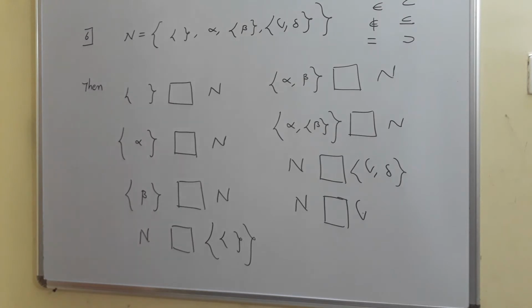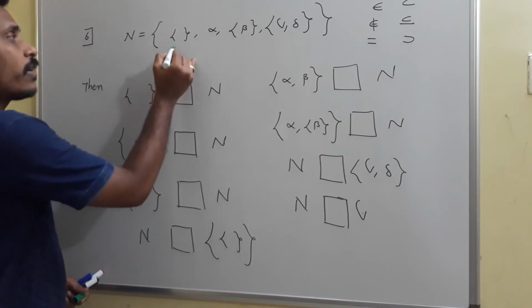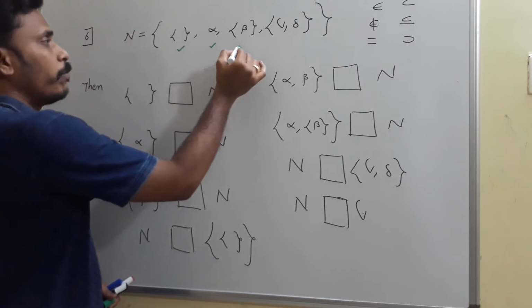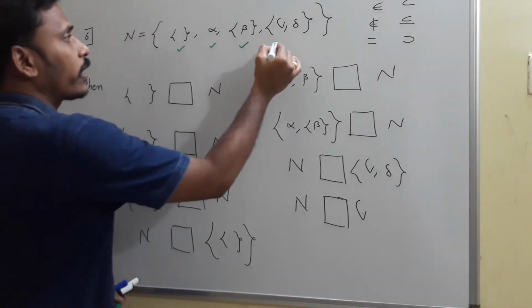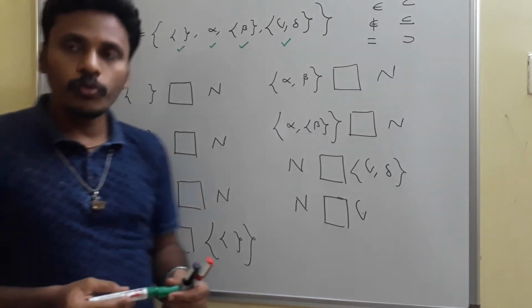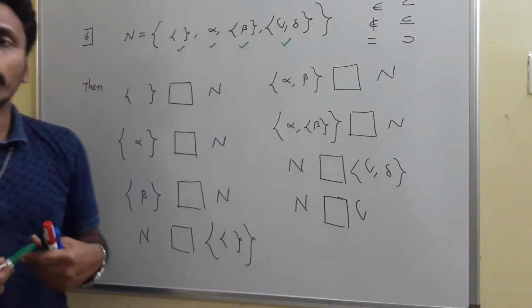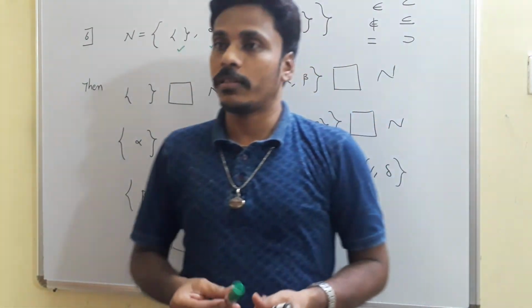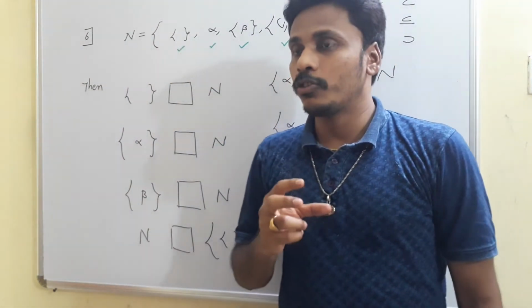There is a set N, and the elements of that set N are: empty set is an element, alpha is an element, singleton beta is an element, set containing gamma comma delta is an element. You need to be sure what are the elements of the set and what are not the elements of the set. Once again, just look there.